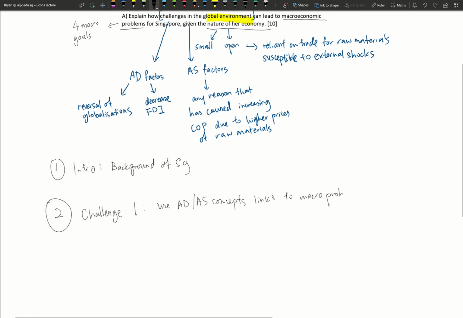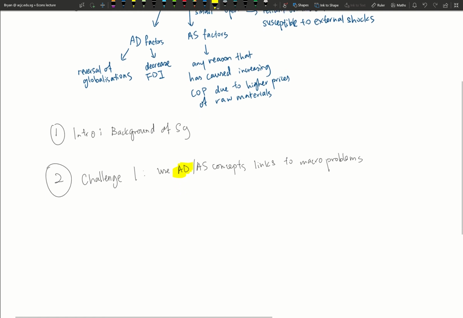You can talk about how it affects growth, unemployment, balance of trade. We must make sure that we talk about different types of macro problems, and not just one, because that's what the question wants. Perhaps in this paragraph you want to focus more on reasons related to AD, which you have talked about above.